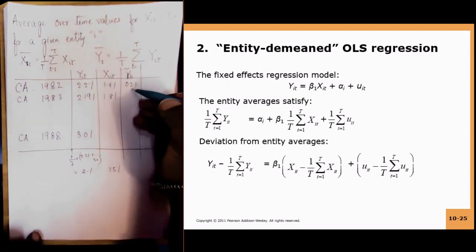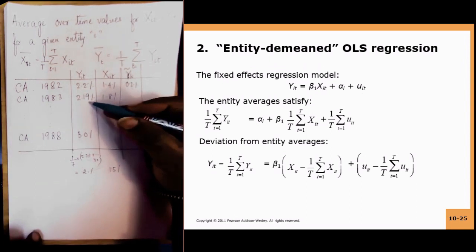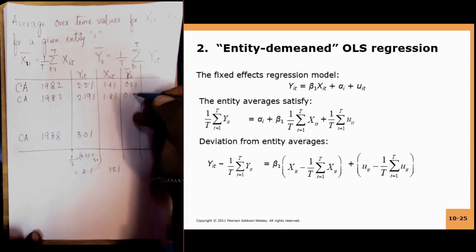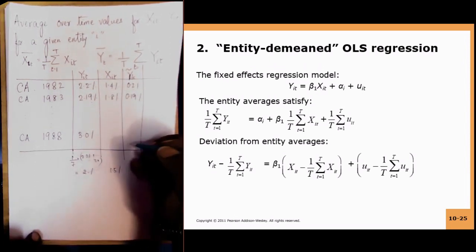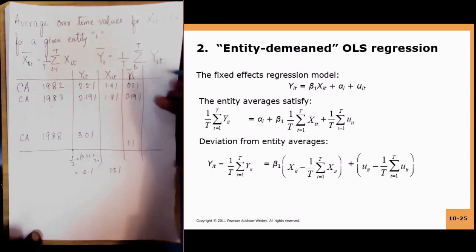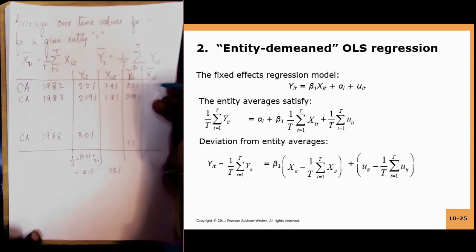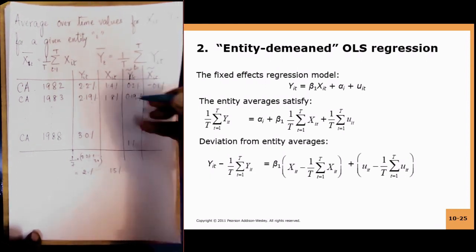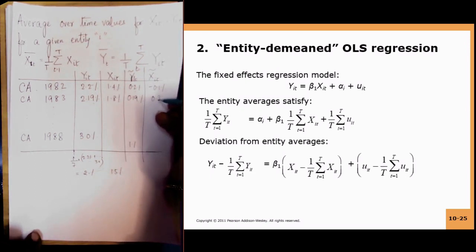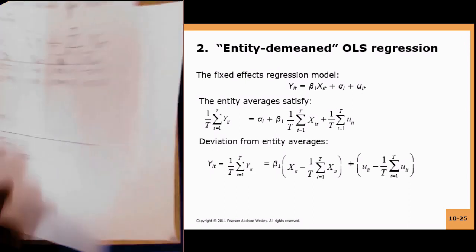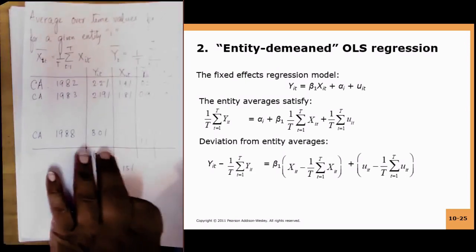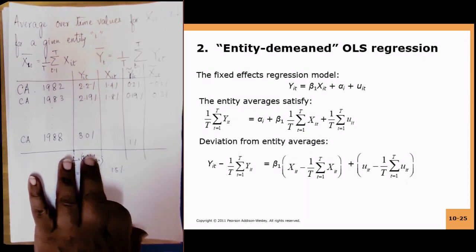So for the entity demeaned values, 2.19% becomes 0.19%, this is 1%. This is the entity demeaned y variable and this is the entity demeaned x variable. This is minus 0.1%, this is 0.3% and so on. So these are the entity demeaned values.